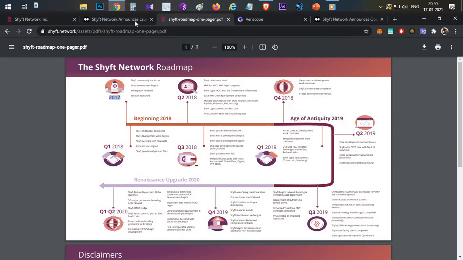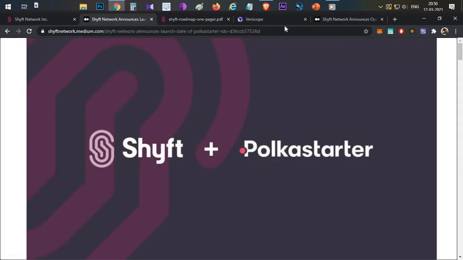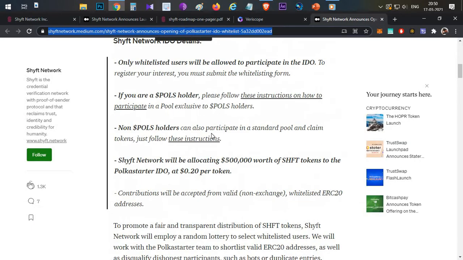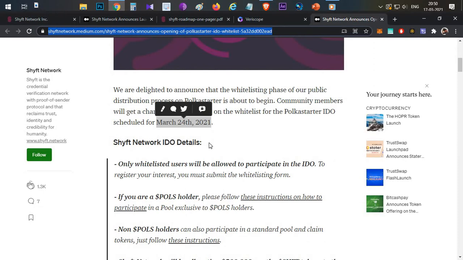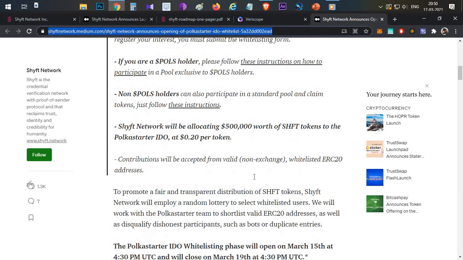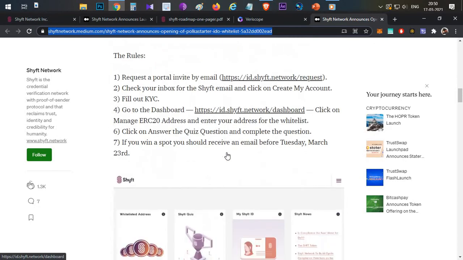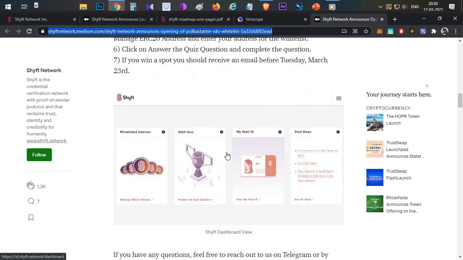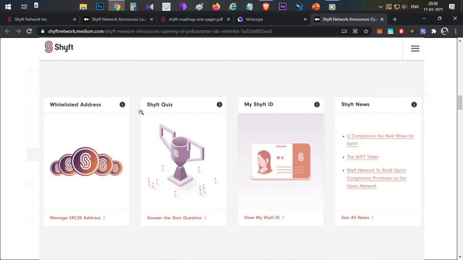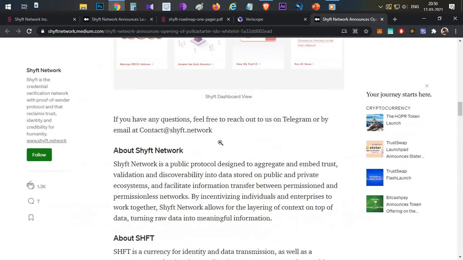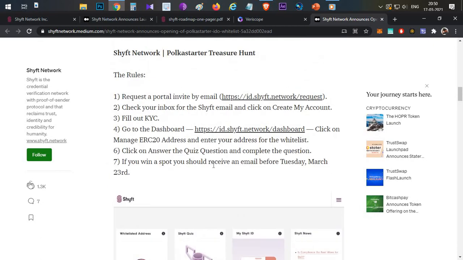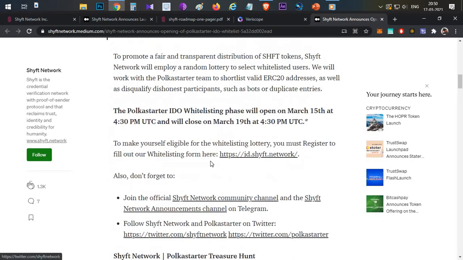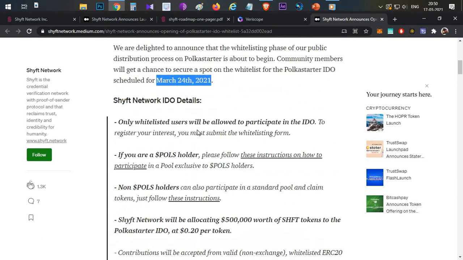Now talking about the Polkastarter IDO. The Shyft Network Polkastarter IDO will be held on 24th March, and this is through a whitelisting process. You have to submit the whitelisting form and finish the KYC, and KYC is mandatory here. Then you have to submit your ERC20 wallet address, and then finish one simple Shyft quiz. Once you finish that, if you are whitelisted, you will get an email, and then you will be able to participate in the token sale on the 24th of this month.